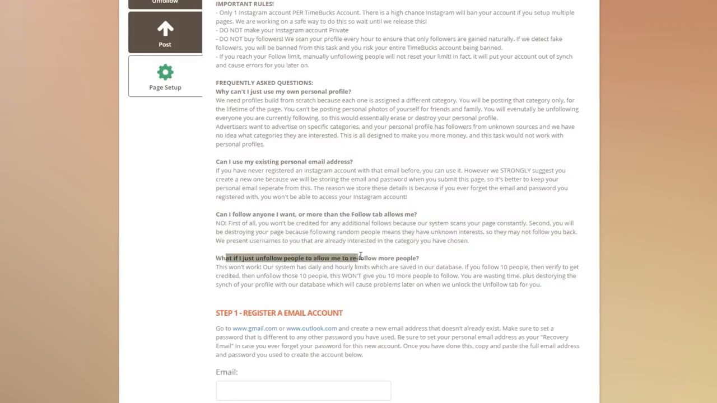What if I just unfollow people to allow me to refollow more people? This won't work. Again, our system has a daily and hourly limit which is stored in our database, so just don't do this, it's not going to work.